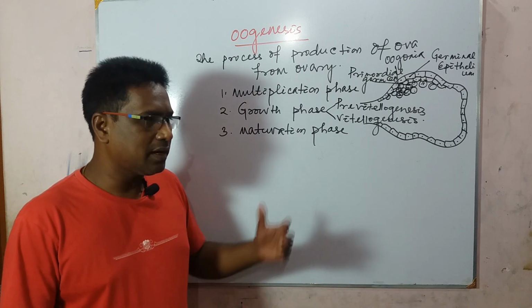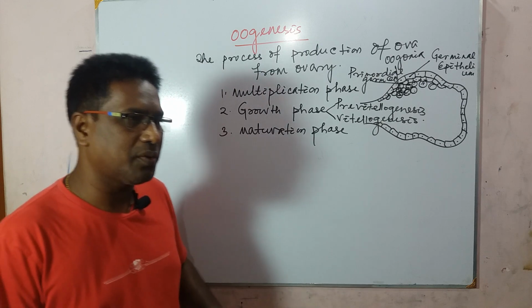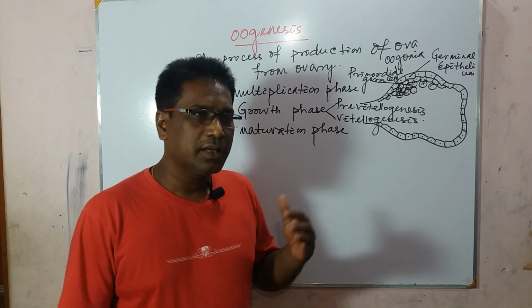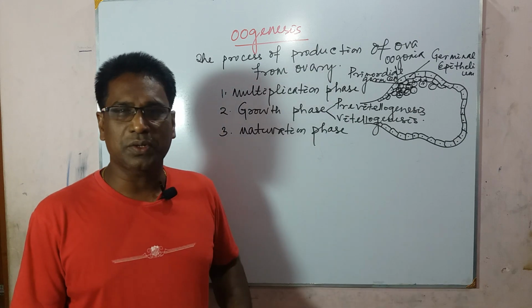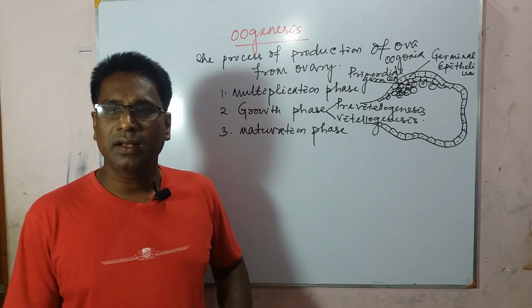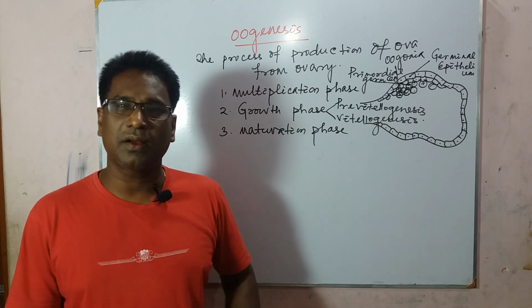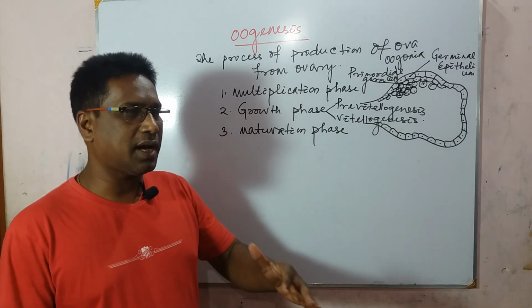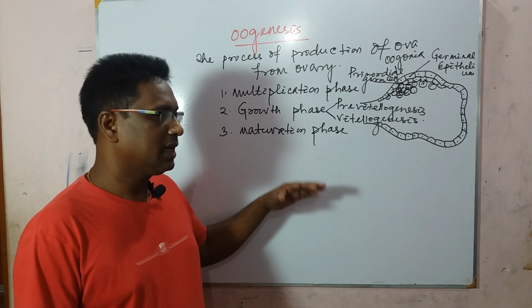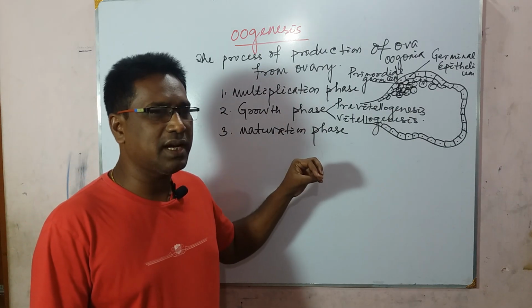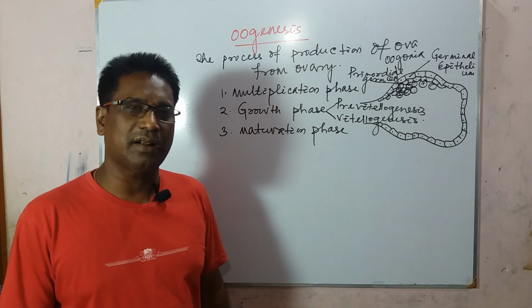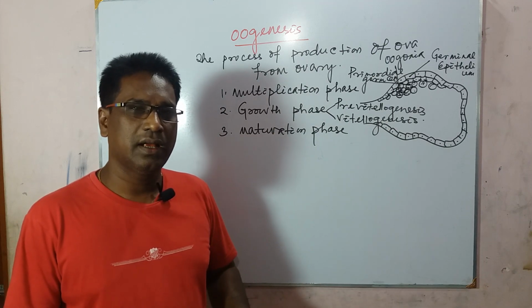As I told you earlier in spermatogenesis, the primary spermatocyte is almost double the size of the spermatogonium, but in oogenesis the primary oocyte becomes 7 times larger than the oogonium.